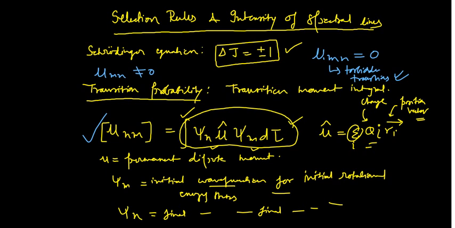If you go into a little more detail, you know that the dipole moment is a vector quantity. So it has direction as well as magnitude. And this can now be expressed in three components, as we did in the case of Raman spectroscopy.